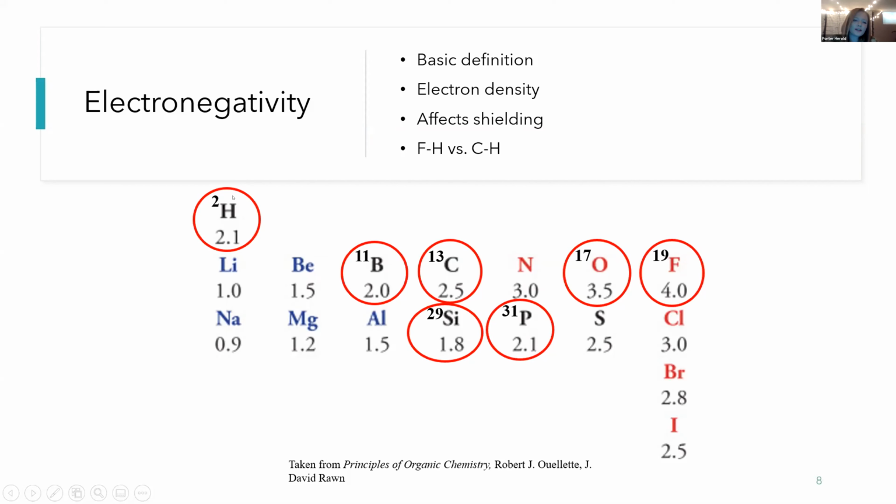And of course, electronegativity doesn't really affect how effective a nucleus is in NMR. It's just something to consider. Just because something's really electronegative doesn't mean that it's better for NMR. It really depends on if it's actually spin active for NMR, but it's just something to consider.